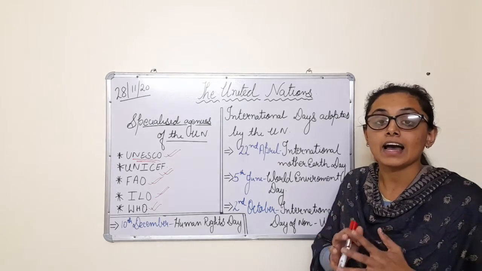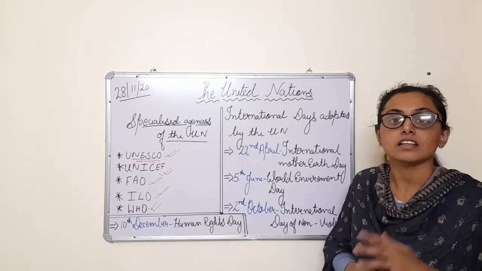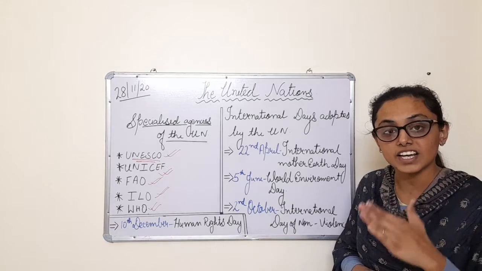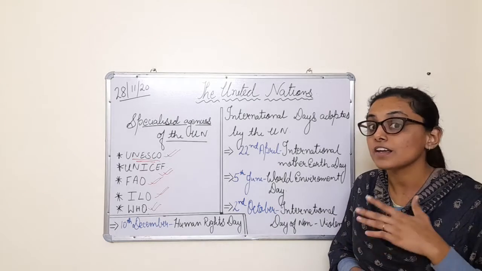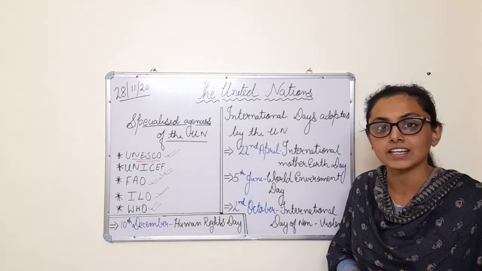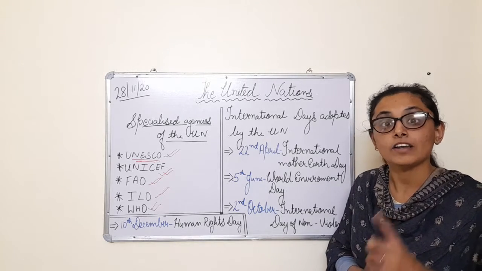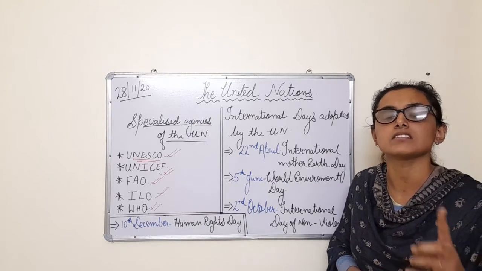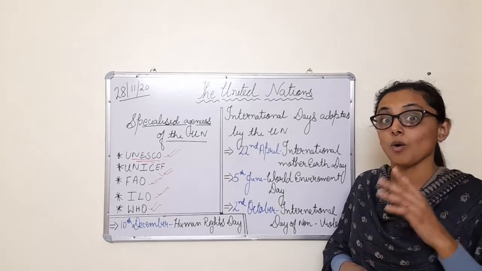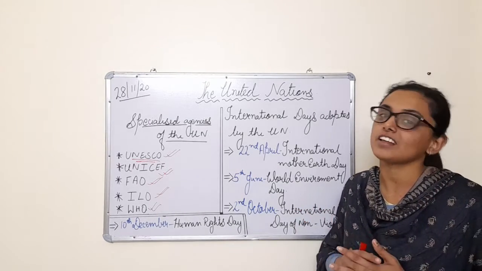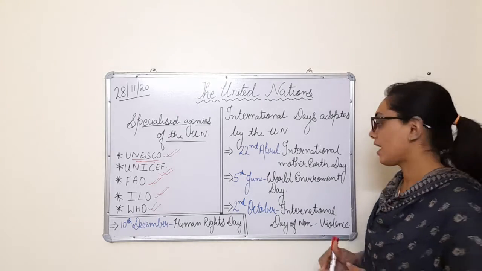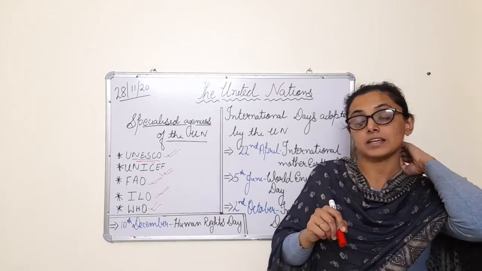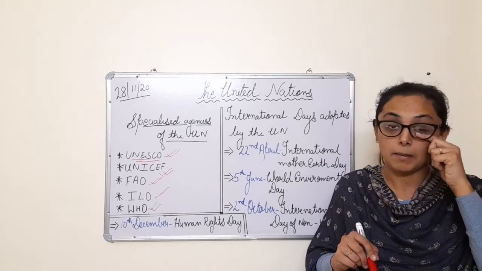Clear? And this day tells us that we should opt for more and more eco-friendly things, and we should take care of this earth on which we live, because we only have one planet, and that is our planet Earth. And if that planet gets destroyed, children, it means somewhere or the other we are destroying our home. Our home is destroyed, then where will we go, children? So that is the importance of this day. That is International Mother Earth Day. It means taking care of our Mother Earth.